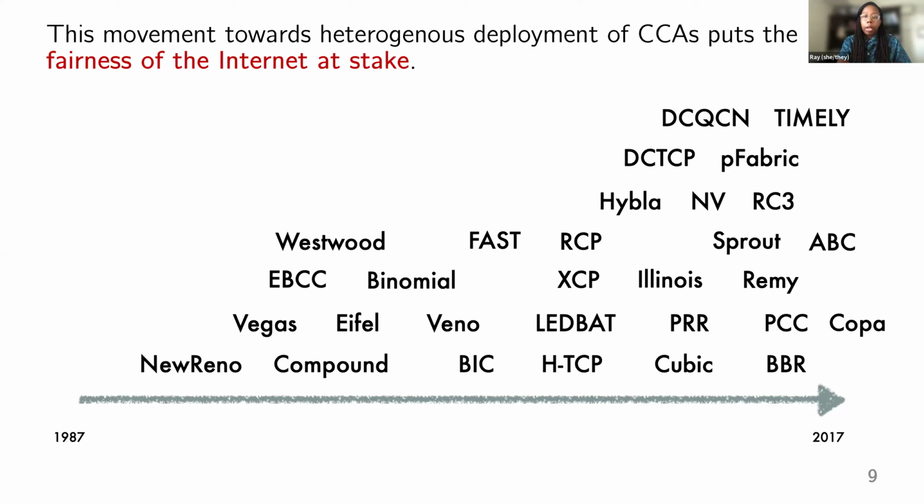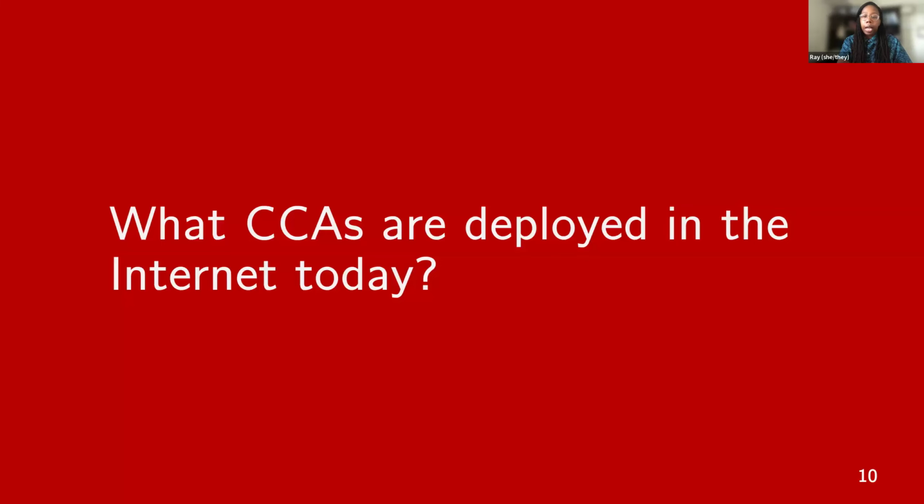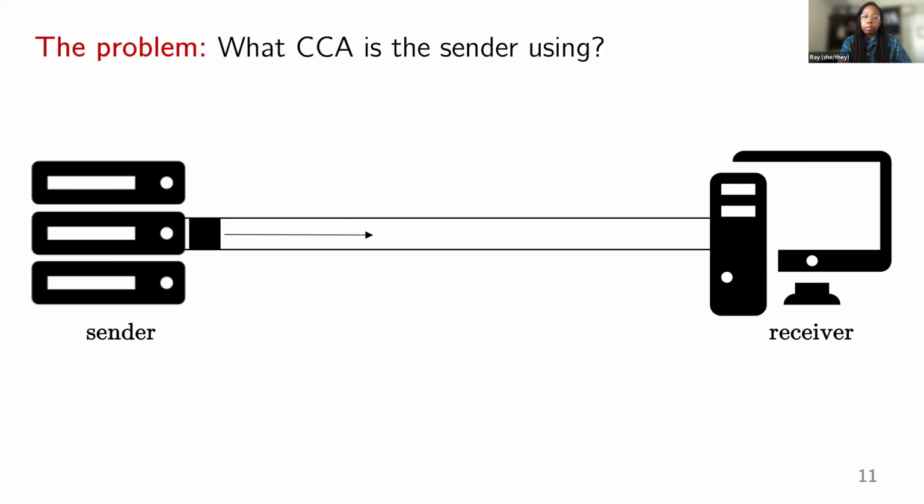So when we're moving away from everyone deploying the same CCA, we no longer have these guarantees about fair sharing. And so if there's more heterogeneous deployment of CCAs, it does put the fairness of the internet at stake. So in this work, we ask, can we actually measure what CCAs are deployed in the internet today? Because anyone can deploy whatever congestion control algorithm they want.